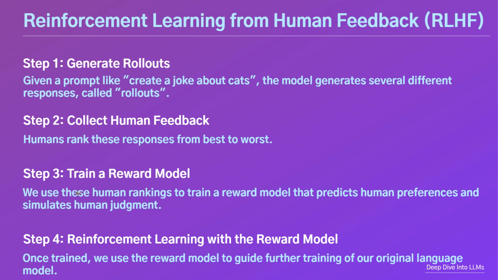Once trained, we use the reward model to guide further training of our original language model. Instead of relying directly on human evaluation or fixed objectives, the language model now learns to produce responses that the reward model predicts humans will prefer.